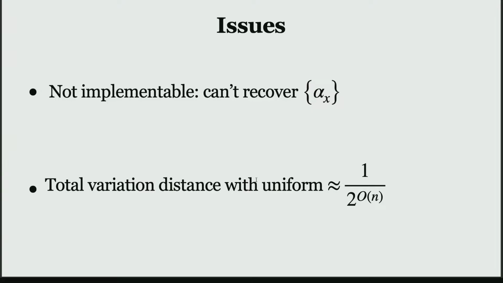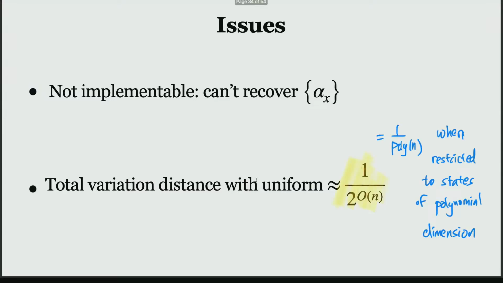And the second issue is that there's still a 1 over 2 to the n total variation distance from the uniform distribution. And you might think that this is not that much, right? I mean, this is negligible in n. But note that we are working in the setting where n is something logarithmic. So you're going to get the total variation distance to be inverse polynomial with uniform.